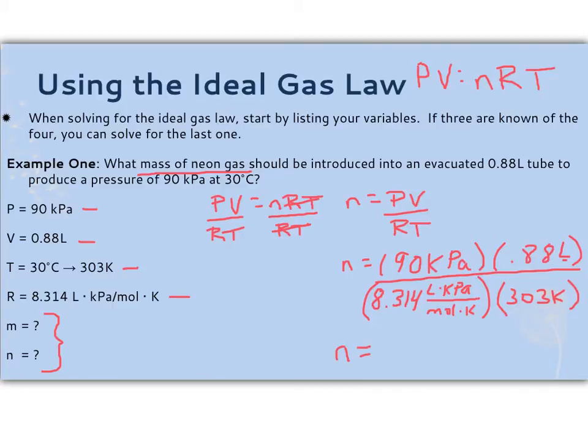And we can solve for n by doing 90 multiplied by 0.88 divided by 8.314 divided by 303, which is going to get us an n value of 0.03149 moles. And we're not going to round yet for significant digits because we need to wait until we get our final answer, which needs to be in mass. In blue at the top, I've just written down the molar mass for neon gas, which is 20.18. So we now need to take the moles and figure out our grams using our molar mass.